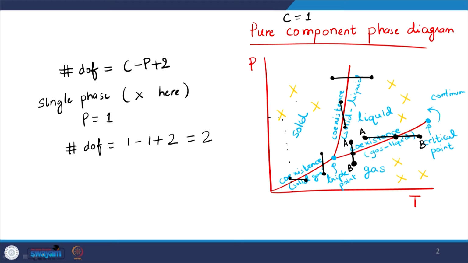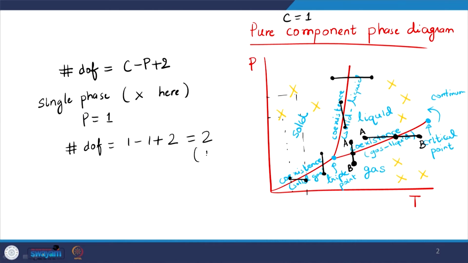In this case, I am looking at temperature and pressure as the variables in the diagram, and you can see that for each of these points, I am at perfect liberty to choose the temperature and pressure value as long as I am in the single phase regime. So, we have perfect control on the pressure and temperature. They can be independently varied, so to speak, as long as we are in the single phase part of the phase diagram, right. So, these variables are going to be temperature and pressure.